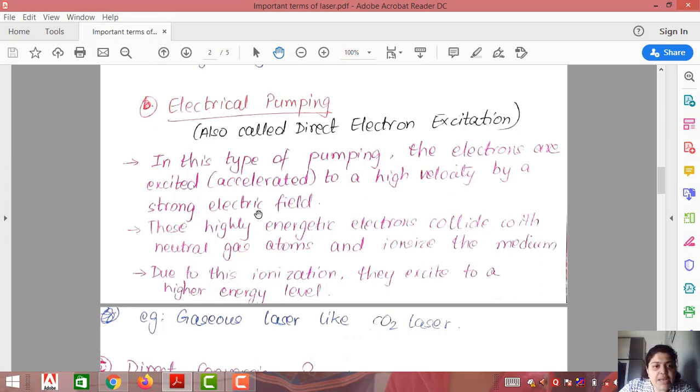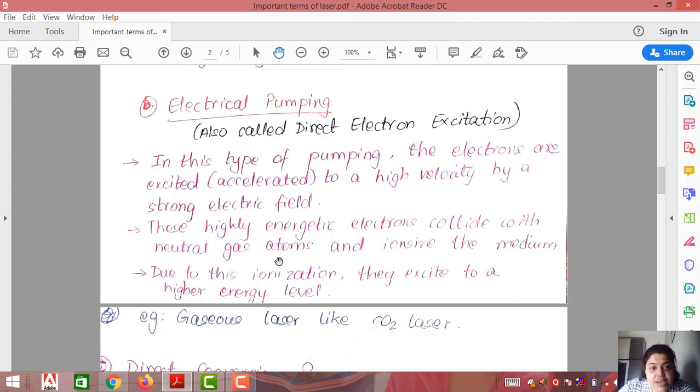Because of this strong electric field, what happens? The electrons of the gas get accelerated. Now these highly energetic electrons collide with the neutral gas atoms and ionize the medium. Now this will ionize the entire medium.